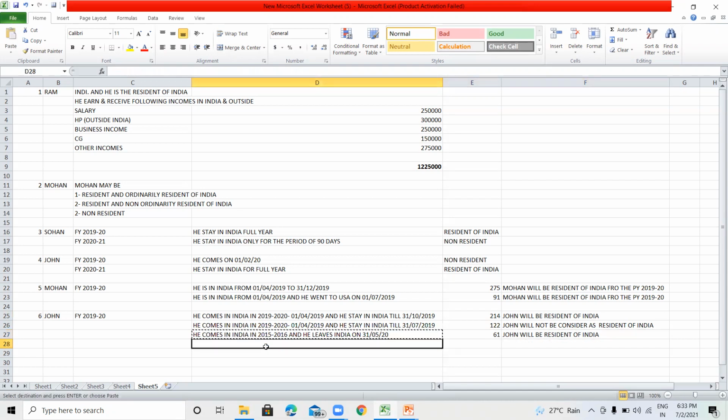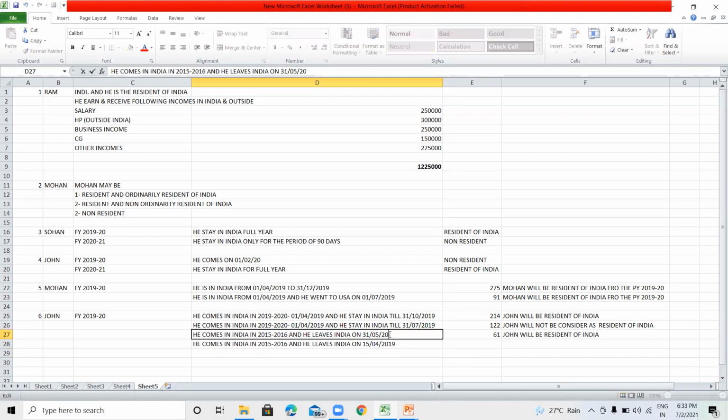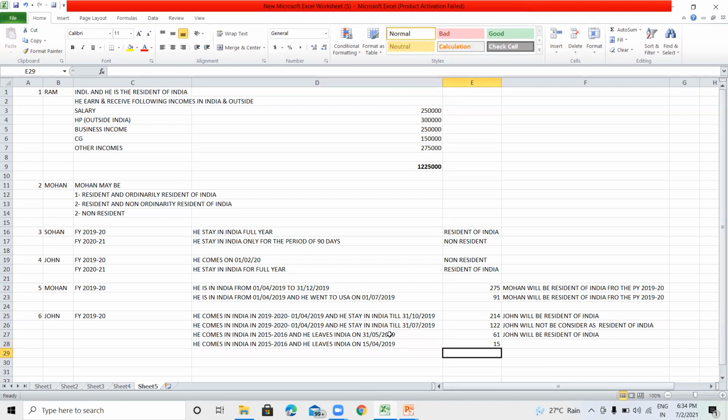Next example: he comes to India and he leaves India on 15th April 2019. It means in the previous year, he stayed in India for only 15 days. So in this situation, he does not fall in the first condition, and he neither falls in the second condition.